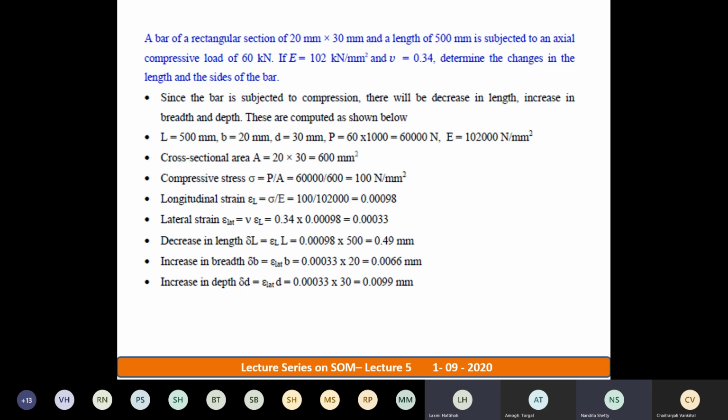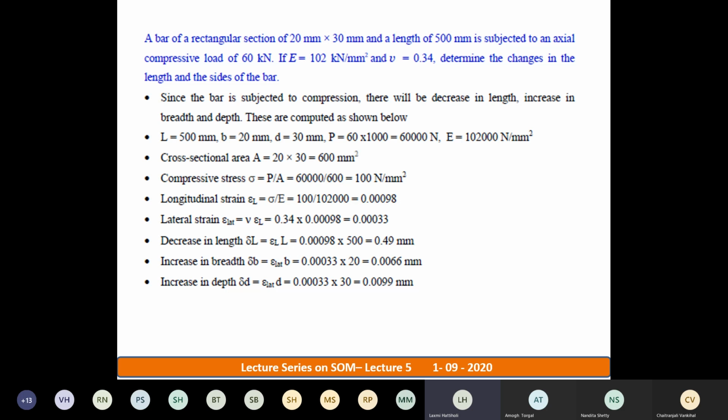Delta L equal to delta PL by AE, very good. Yes, excellent. So I need to find out delta L here. Next, I also need to find out the change in sides of the bar. In the sense, I should find out delta B as well as delta D.